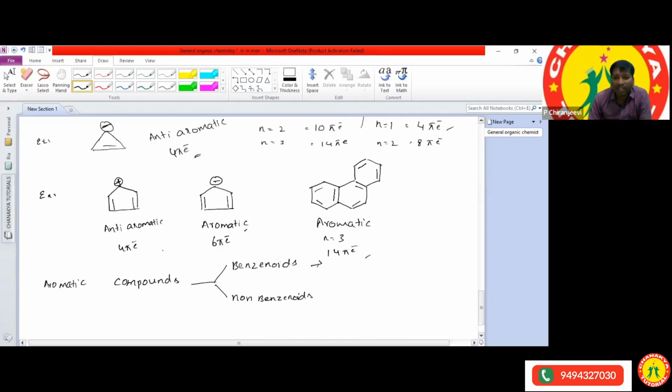Benzenoids are the compounds which contain benzene-like structures. Examples of benzenoids are benzene, naphthalene, anthracene, and phenanthrene. All of you know the structure of naphthalene.